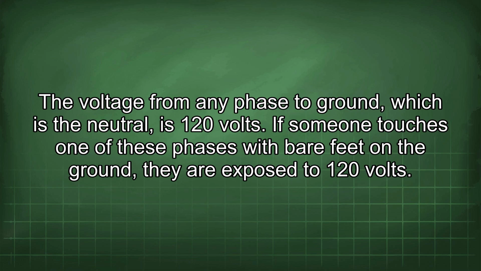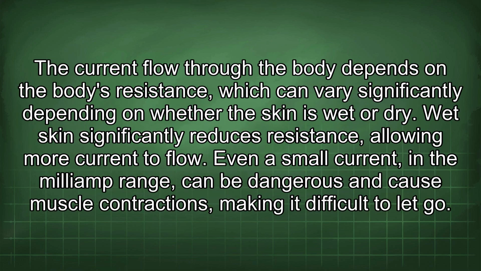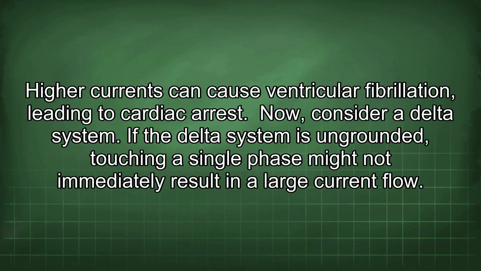If someone touches one of these phases with bare feet on the ground, they are exposed to 120 volts. The current flow through the body depends on the body's resistance, which can vary significantly depending on whether the skin is wet or dry. Wet skin significantly reduces resistance, allowing more current to flow. Even a small current in the milliamp range can be dangerous and cause muscle contractions, making it difficult to let go. High currents can cause ventricular fibrillation, leading to cardiac arrest.